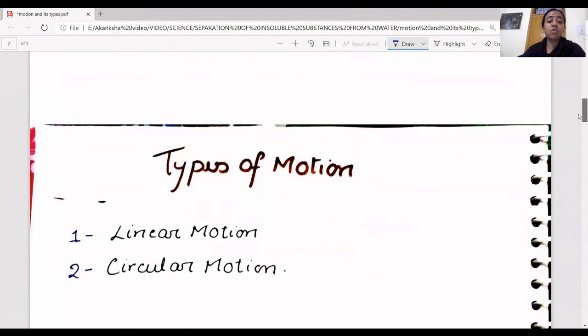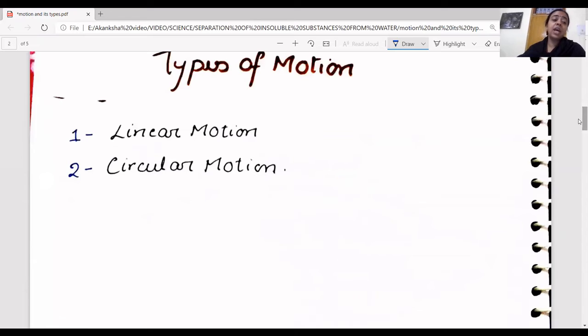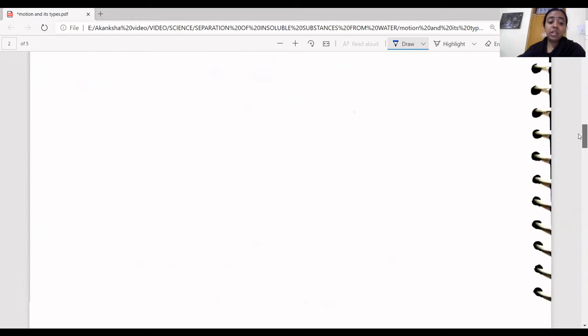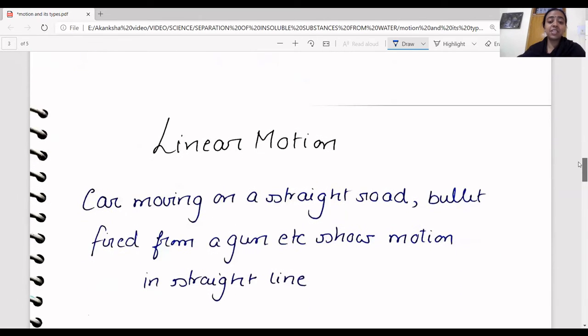Now let's move on to the types of motion. As we have discussed, we have linear and circular motions. Moving to linear motion, this is the first topic. A car moving on a straight line is really an example of linear motion, because a car always moves in a straight line, right? You do not make a car move zigzag.